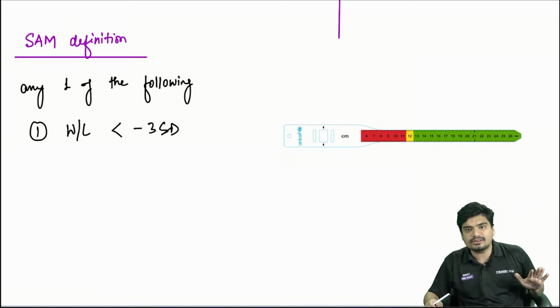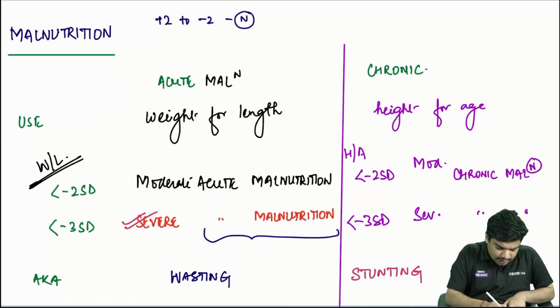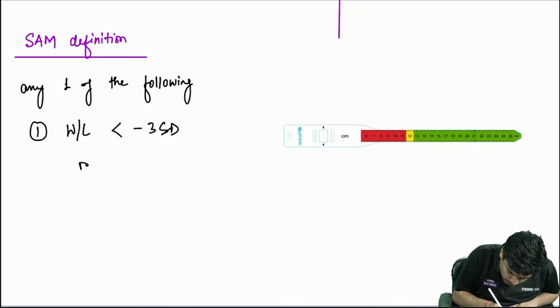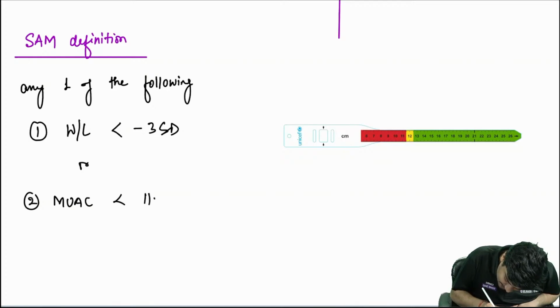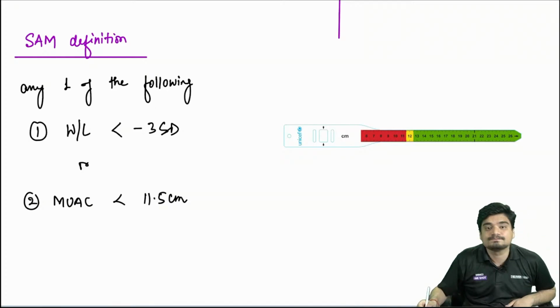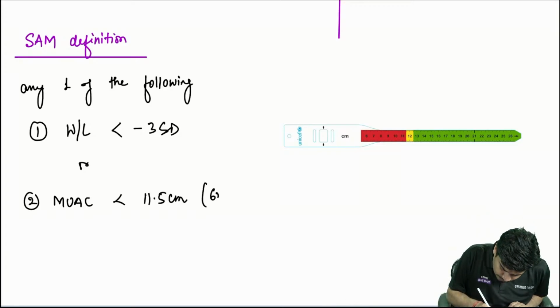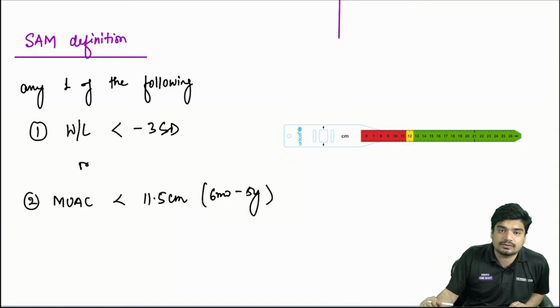Or if the mid upper arm circumference is less than 11.5 centimeter. But remember, this mid upper arm circumference criterion is only used from 6 months to 5 years. It is not used in children less than 6 months.